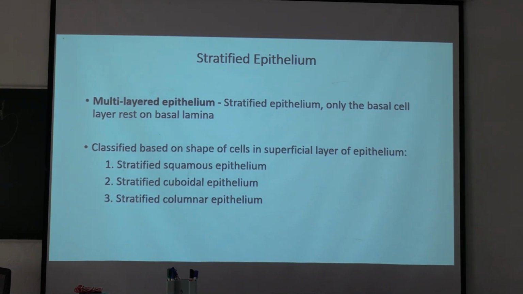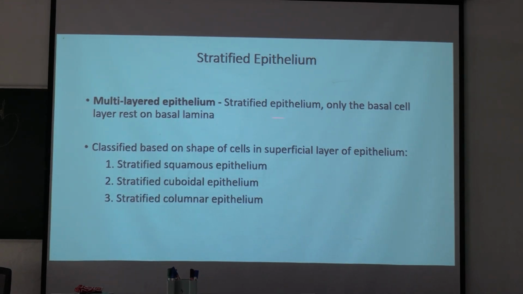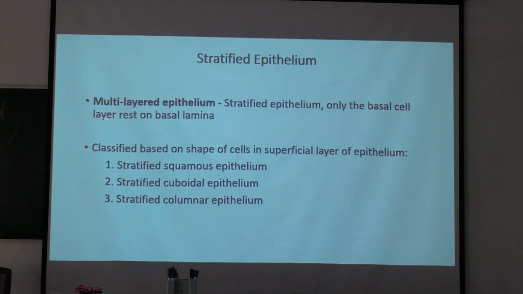Next we go to stratified epithelium. Stratified epithelium is also known as multi-layered epithelium. Only the basal cell layer rests on the basal lamina, and it is classified based on the shape of the cells in the surface layer of epithelium. That is important. Here the basal layer of cells is cuboidal or columnar in all the three varieties. Only the surface layer of cells varies in shape.